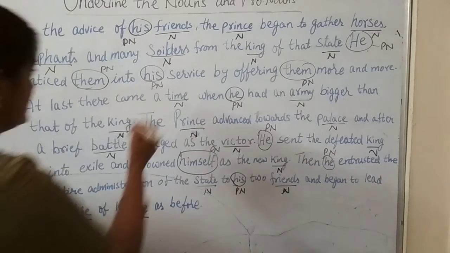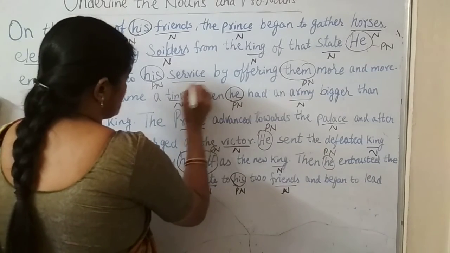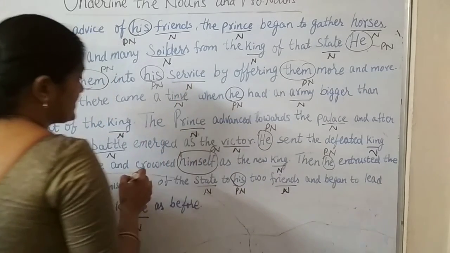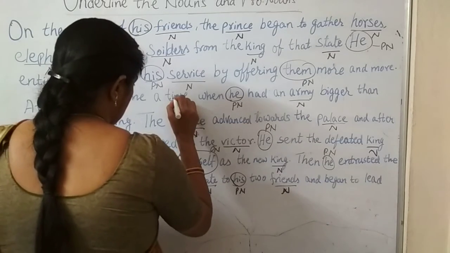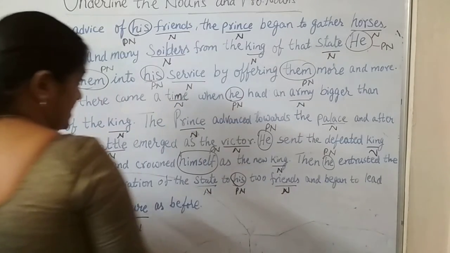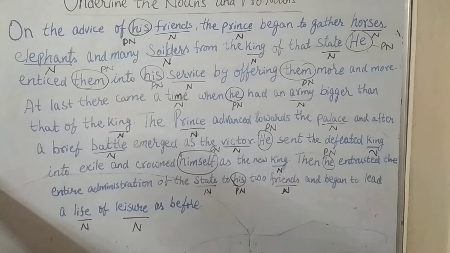This word, service, also comes under a noun. By offering them more and more, at last there came a time. T-I-M-E, time, when he had an army bigger than that of the king.